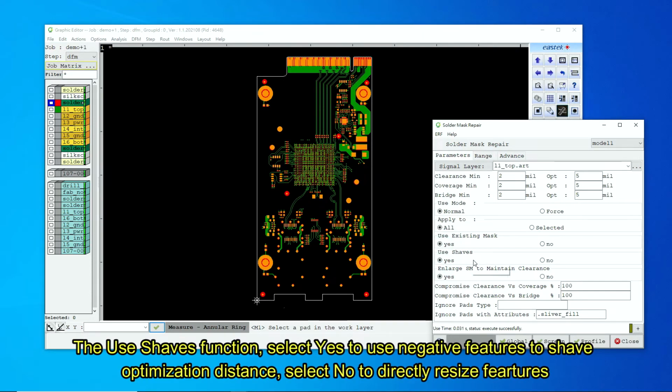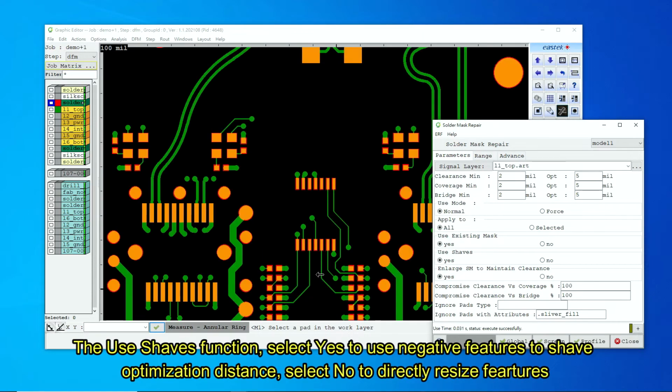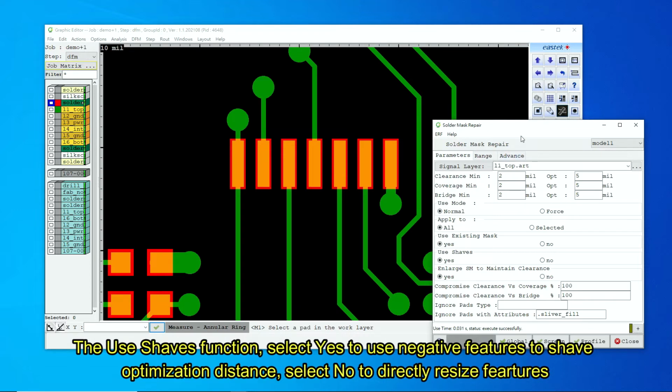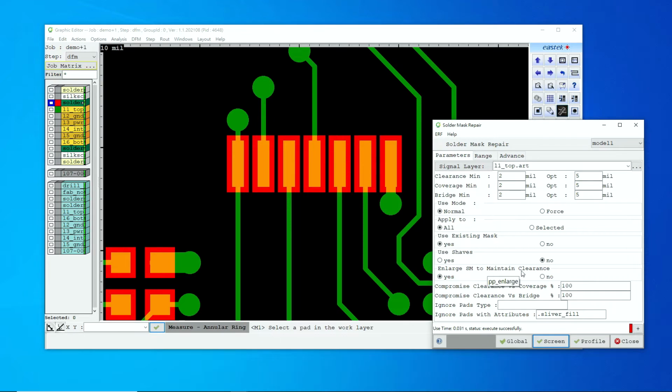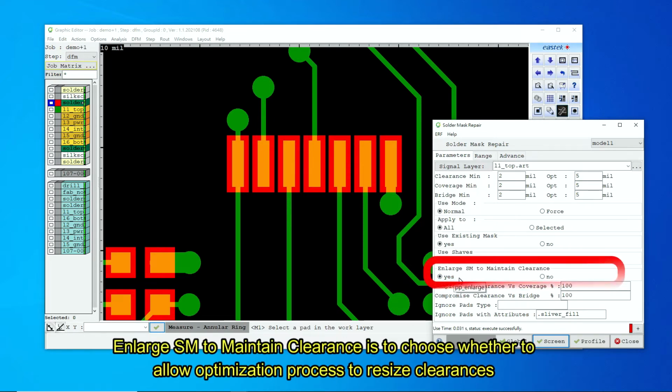The Use Shaves function: select Yes to use negative features to shave optimization distance, select No to directly resize features. Here we demonstrate using negative feature to shave by selecting Yes. We can see line negative feature was added after optimization. Enlarge SM to maintain clearance is to choose whether to allow optimization process to resize clearances.